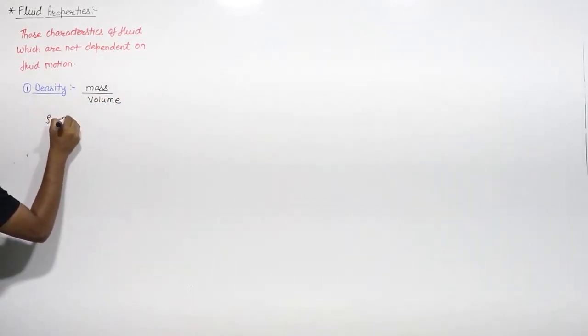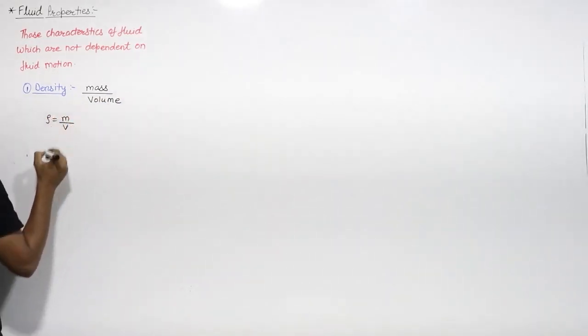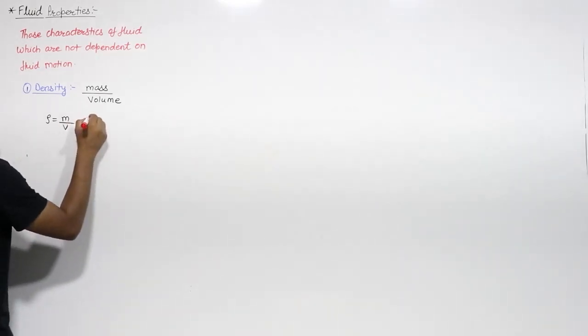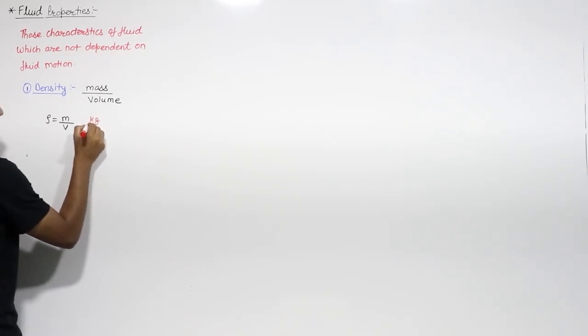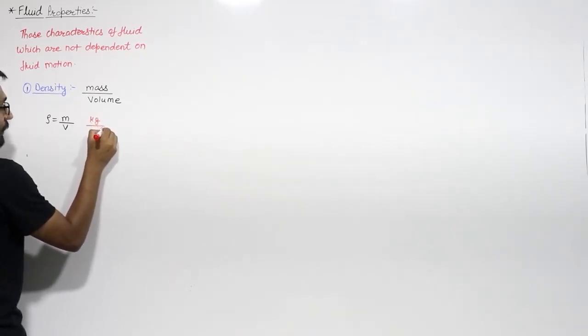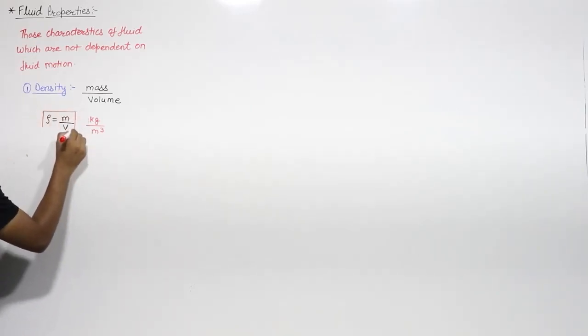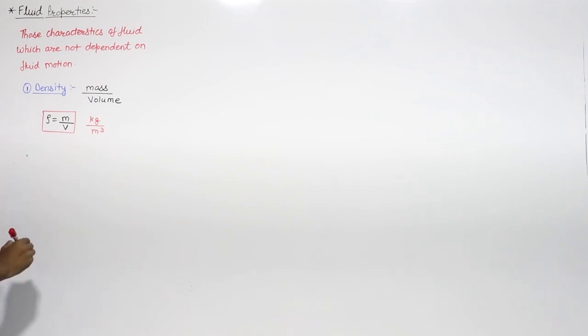Rho is equal to mass per unit volume, and the unit of density is kg per meter cube.